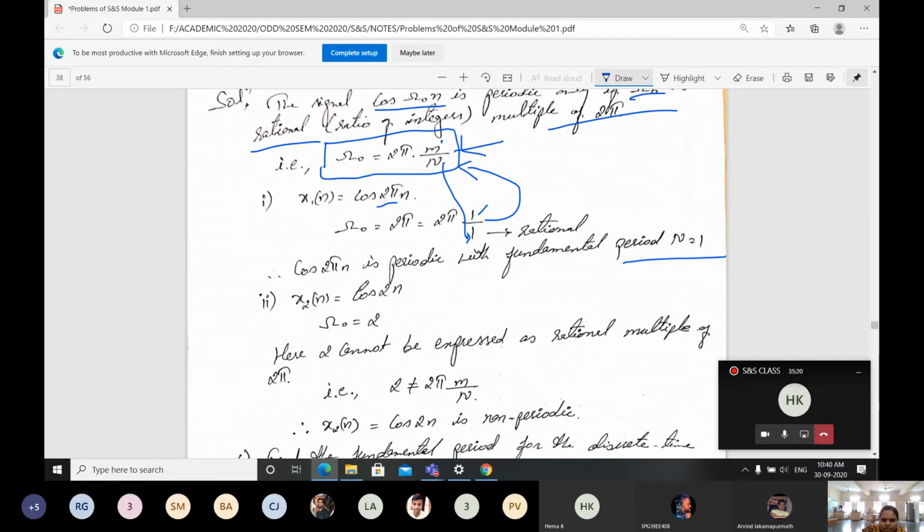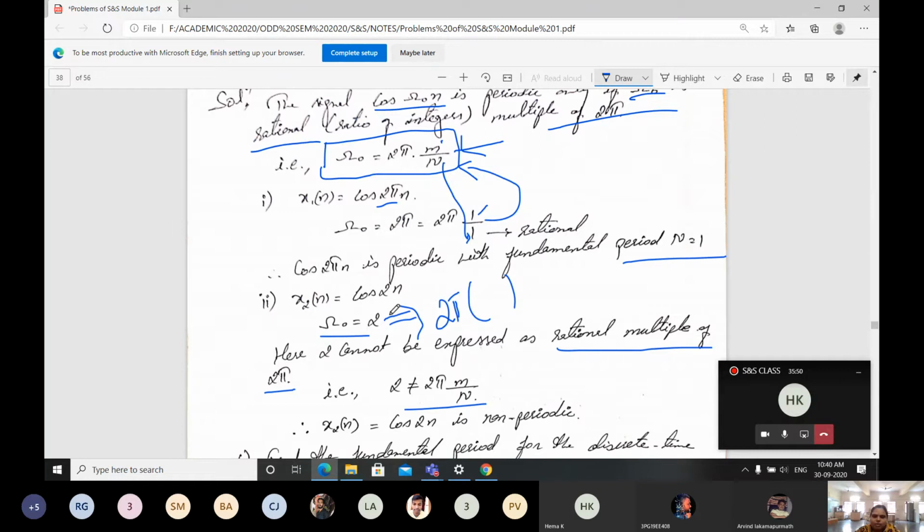If I go for the next, x2 of n is cos 2n, where omega naught is taken as only 2. Here 2 cannot be expressed as a rational multiple of 2 pi. What does rational multiple mean? I should represent the signal as 2 pi multiplied by a rational, that is m by n. If I am able to represent it, then I will tell the signal is periodic. If it is not possible, then it is non-periodic.